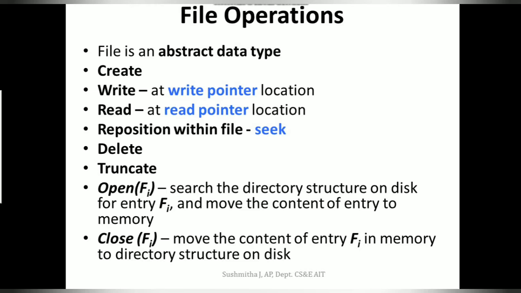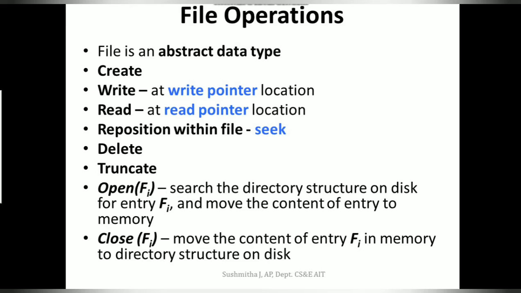If it is a fresh new file with no content written, the write pointer will be pointing to the very first line of that file where you will start writing. And once the write operation is completed, the write pointer must be updated to the new location. If it was pointing at the very first line and you have written 20 lines, then the pointer should be updated. So the next time there is any write operation, the pointer knows from where it has to start.